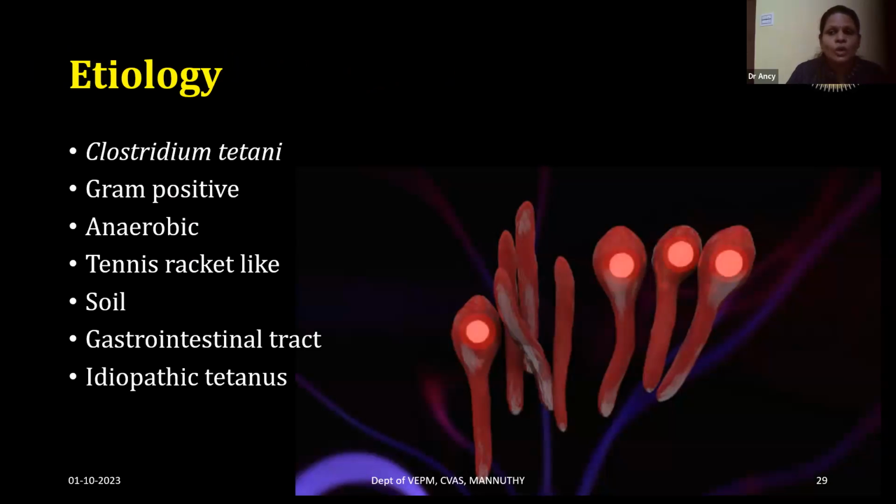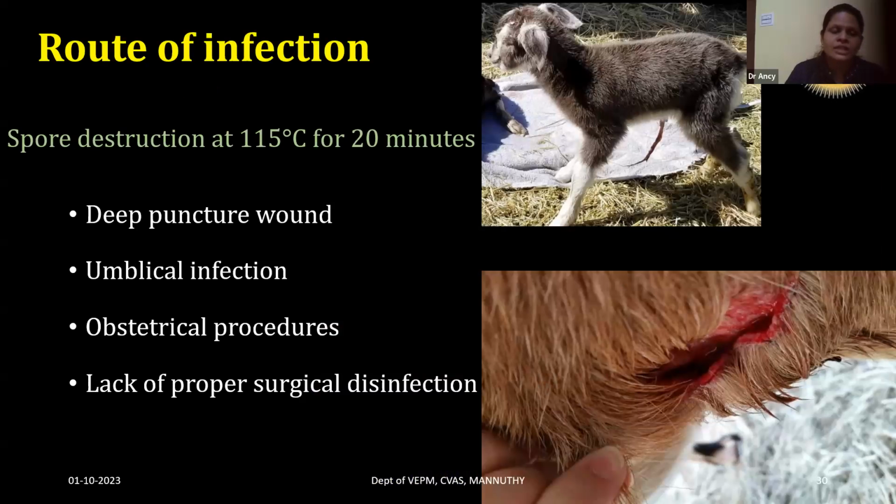Usually the tetanus infection occurs by the spores of the Clostridium tetani organisms that are present in the soil. Most of the cases of tetanus occur by that means. But the gastrointestinal tract of ruminants also carries some amount of Clostridium tetani organisms, and the organisms residing in the GI tract can cause tetanus. That tetanus is called the idiopathic tetanus. And the main routes of infection.